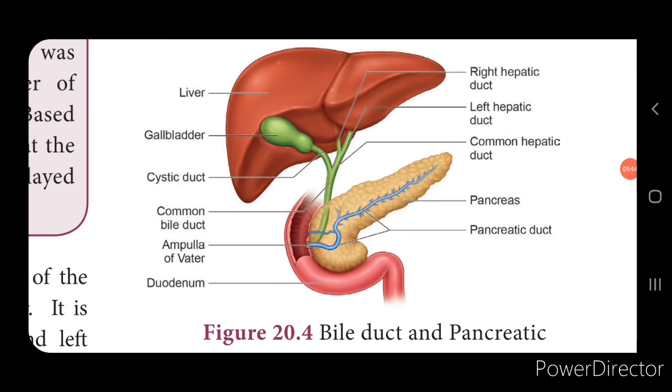Below the liver, you can see the gallbladder which is present, and the liver cell secretes bile, which is temporarily stored in this gallbladder, and this bile is released into the small intestine when the food enters into it. When the food enters into it, the bile juice also enters into the small intestine, and this consists of bile salts and bile pigments, and this is helpful in the digestion of the fat.